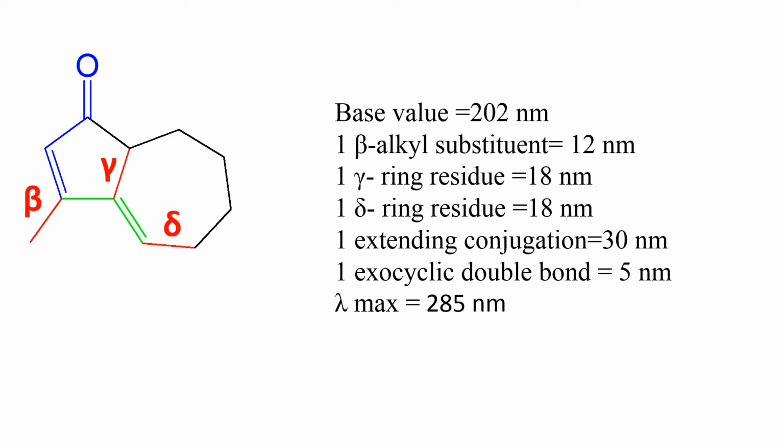Gamma and delta ring residues contribute 18 nanometer each, and there is one extending conjugation, which has been represented using green color, at 30 nanometer, and there is one exocyclic double bond, which is the double bond present in the 7-membered ring, which contributes 5 nanometer. Therefore, the lambda max of this molecule is 285 nanometer.